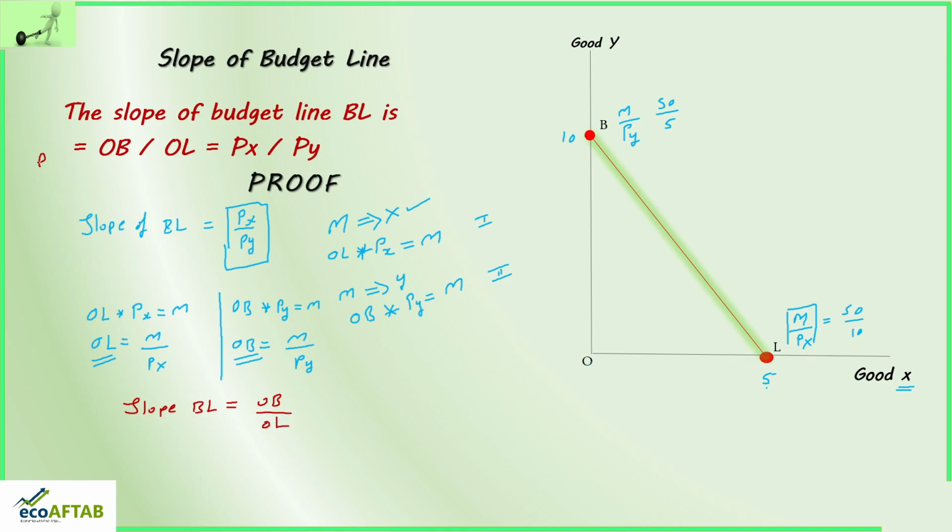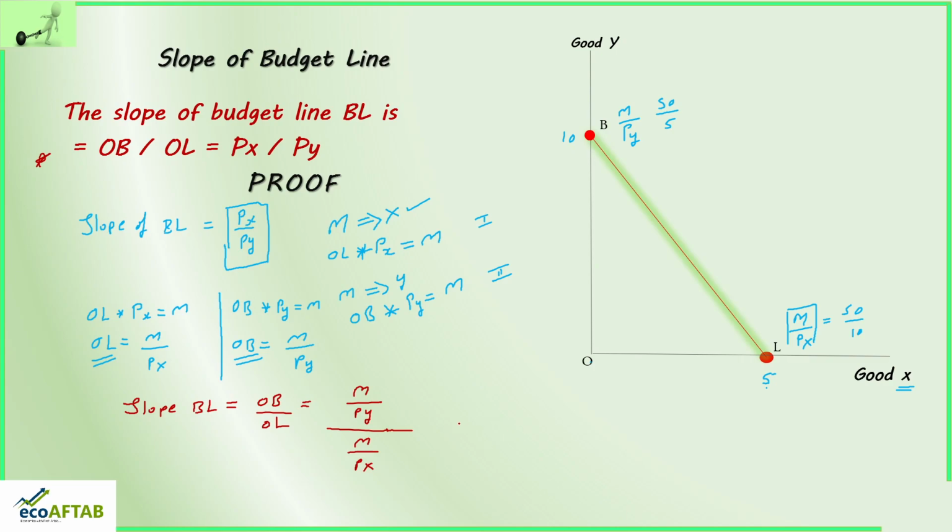I will write it once more. Here we have seen OB is equal to M divided by Py and OL is equal to M divided by Px.